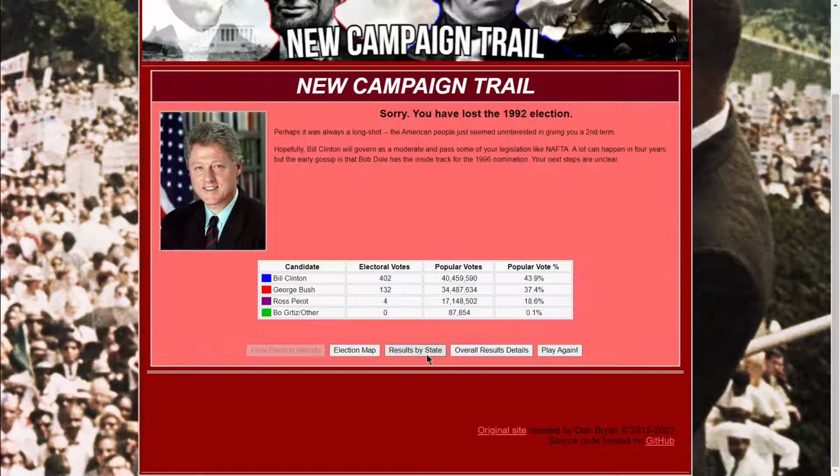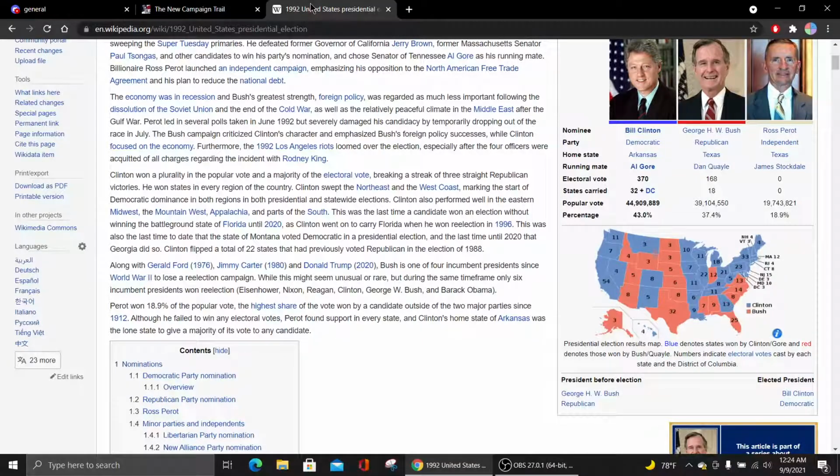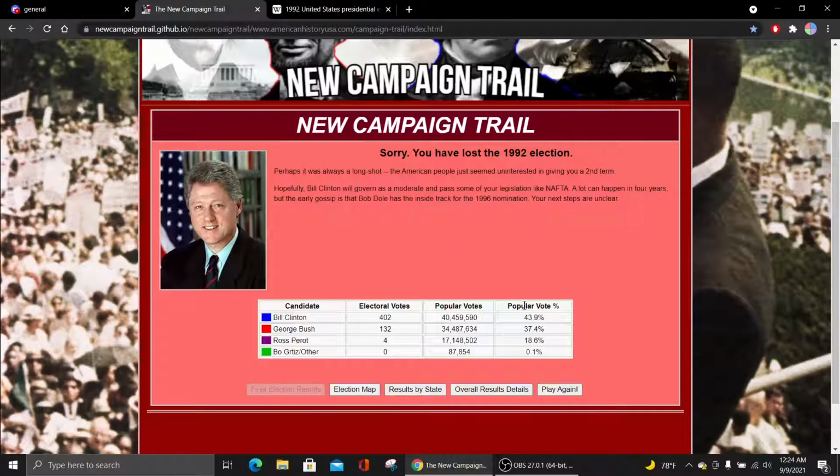So that's really weird. Okay, so in this case, Ross Perot ended up with 18.6% of the vote, so he did slightly worse. George Bush got 37.4%, which is, if we look at the actual election, he got 37.4, so we got the exact same popular vote.